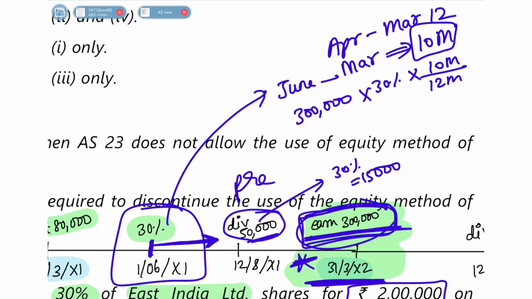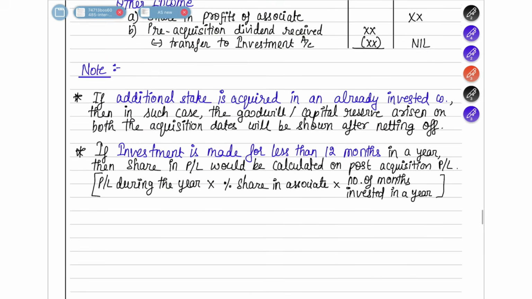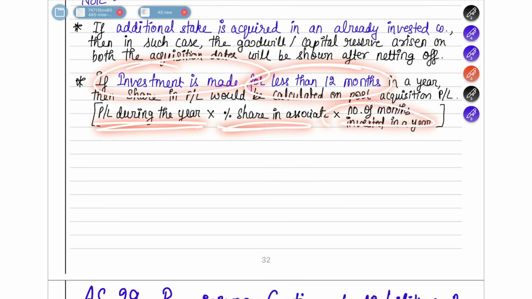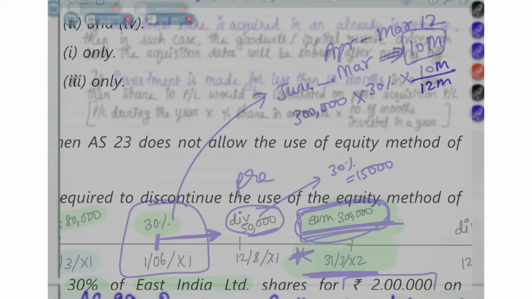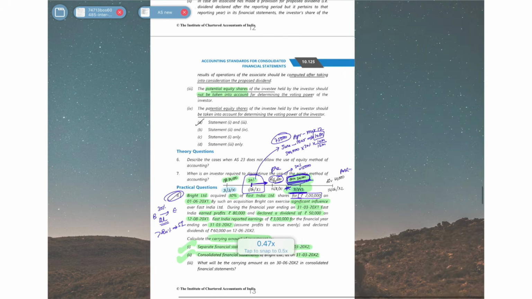I had written this as a question point also. If you see the notes below, I've written that if the investment is made for less than 12 months, then in such case you take the profit or loss during the year, multiplied by your share, multiplied by the number of months you have invested. The number of months you have invested is only 10 months. So 3 lakh into 30% into 10 divided by 12 is 75,000. So your share is 75,000.